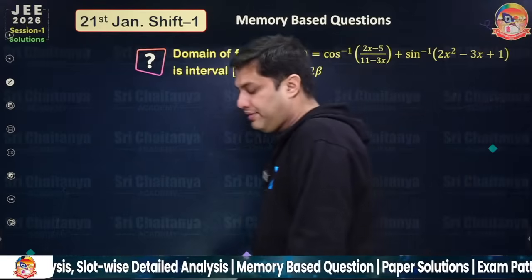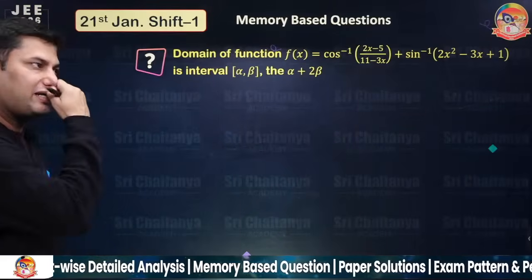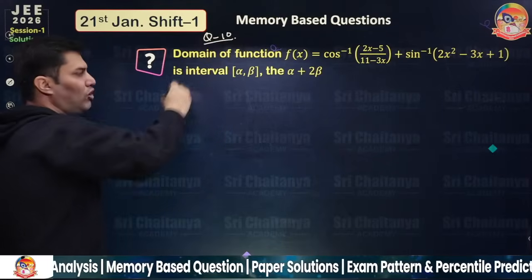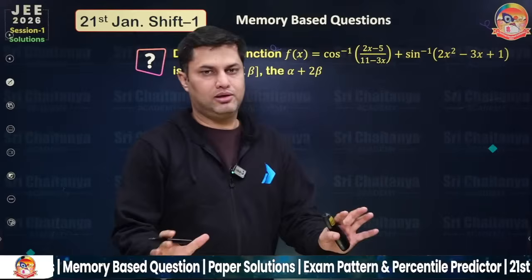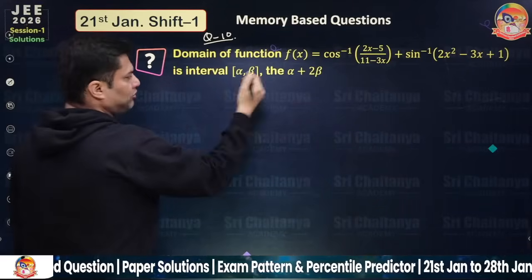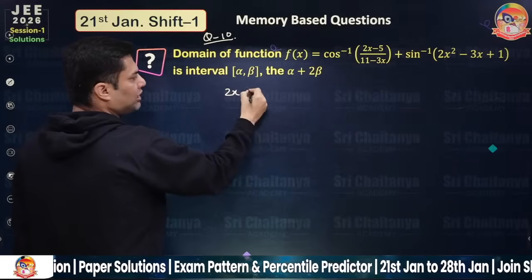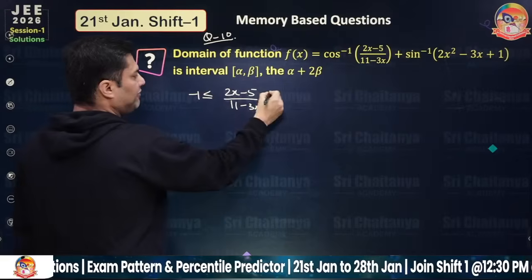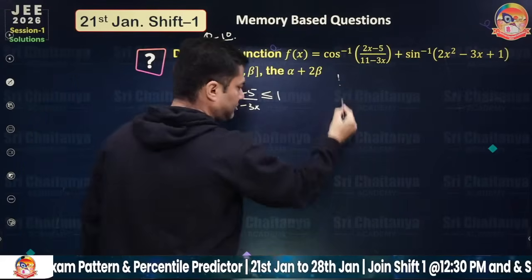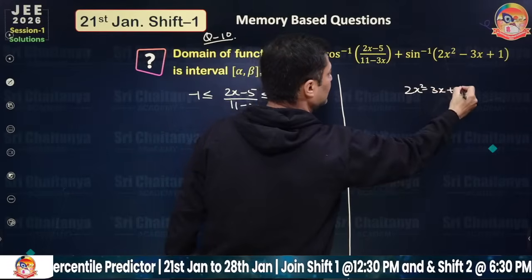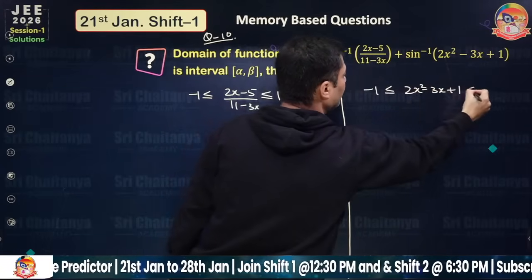Okay, next comes the last question of today, question number 10. Obviously we'll discuss more problems, but 6 questions in the first part, 4 questions in this part. Domain of the function, a very, very common question in your JEE Main. (2x minus 5) upon (11 minus 3x) must lie between minus 1 and 1, and for sine inverse, the domain requires 2x square minus 3x plus 1 to lie from minus 1 to 1.